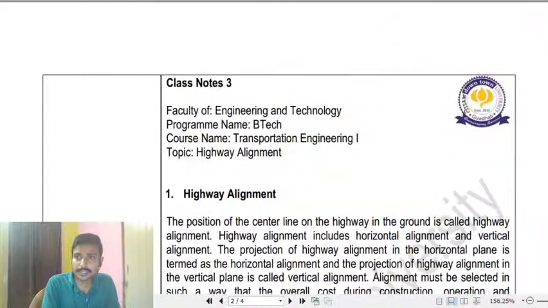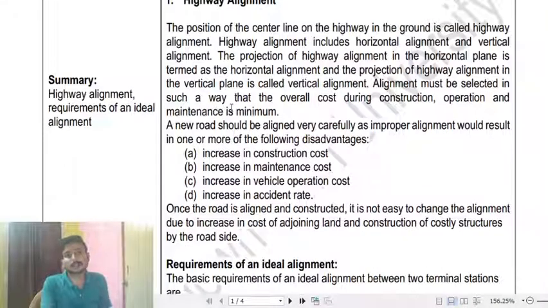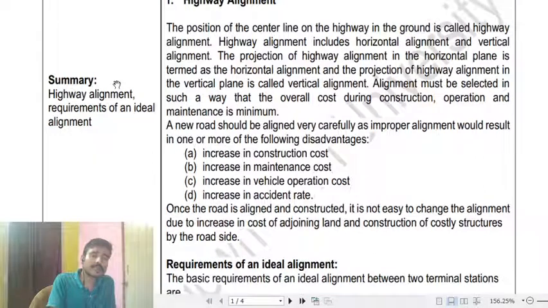So highway alignment is the position of the center line of the highway on the ground. Highway alignment includes horizontal alignment and vertical alignment. The alignment can be horizontal or vertical based on the profile of the road. The projection of highway alignment in the horizontal plane is termed horizontal alignment, and the projection of the highway alignment in the vertical plane is called vertical alignment.